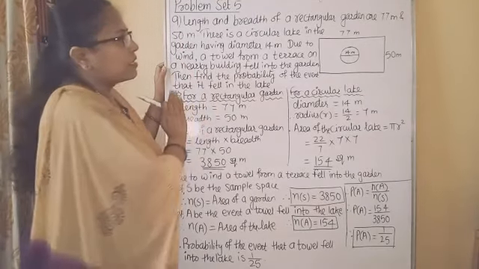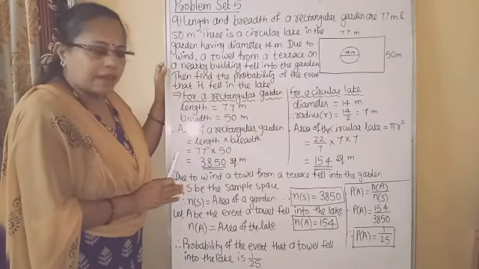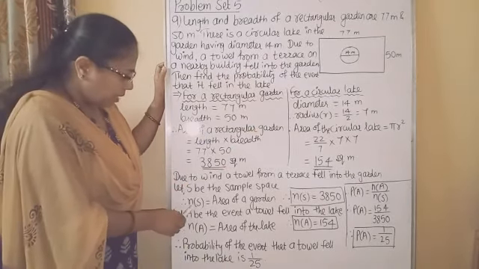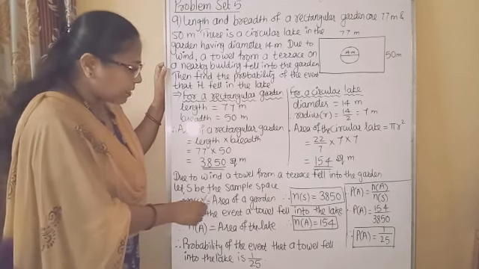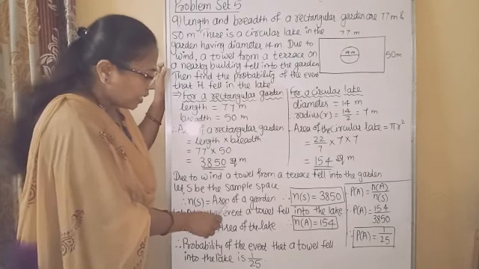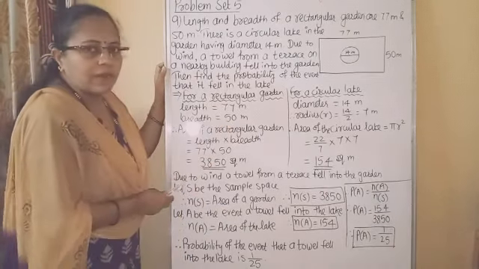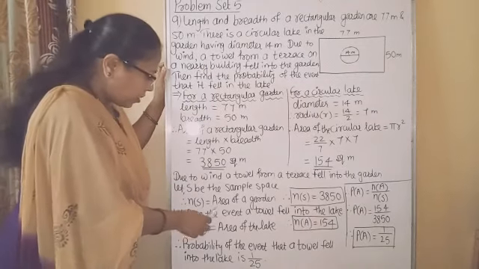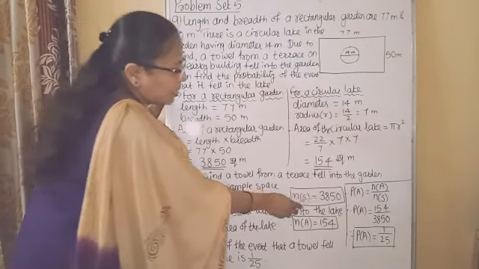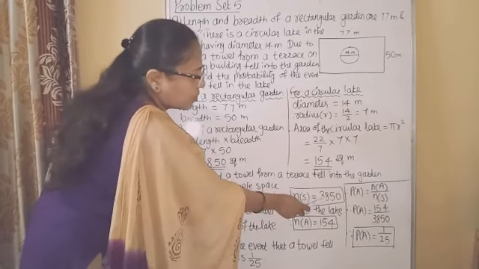So we have to consider the full area of this rectangular garden. Therefore, first we will assume S be the sample space. So n of S is equal to area of a garden, because in a garden anywhere a towel can fall. Area of a garden we calculated 3850. So n of S is equal to 3850.